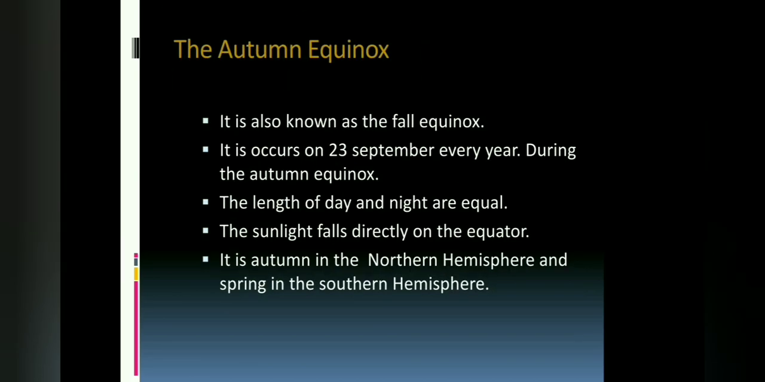The autumn equinox. The autumn equinox is also known as the fall equinox. It occurs on 23rd September every year. During the autumn equinox, the length of the day and night are equal. The sunlight falls directly on the equator. It is autumn in the northern hemisphere and spring in the southern hemisphere.